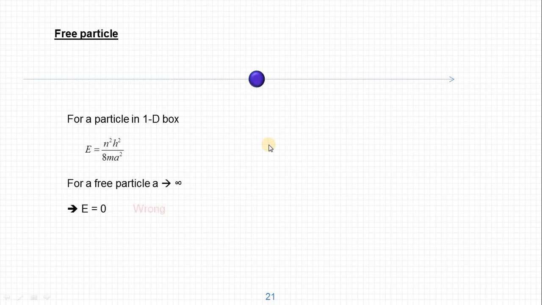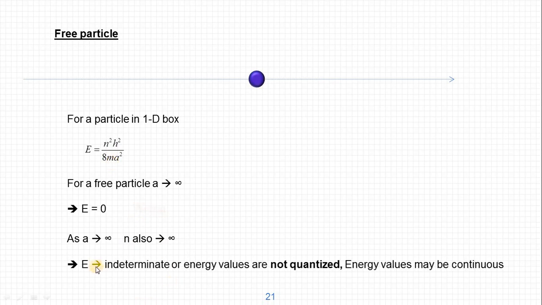So what we have to consider is, as the width of the potential a tends to infinity, in the numerator n, the quantum number, is no longer a constant, and it also tends to infinity. So numerator infinity, denominator infinity, E will become infinity by infinity, and that is nothing but indeterminate. That does not mean we cannot find its energy.